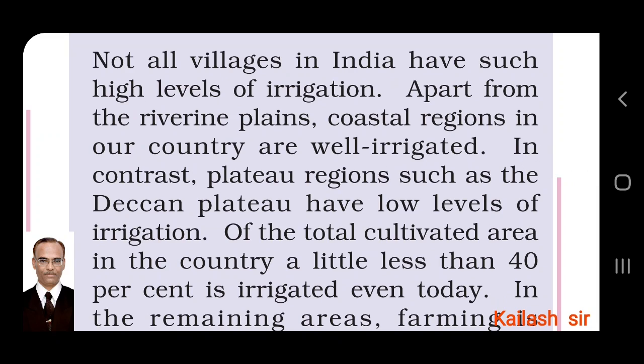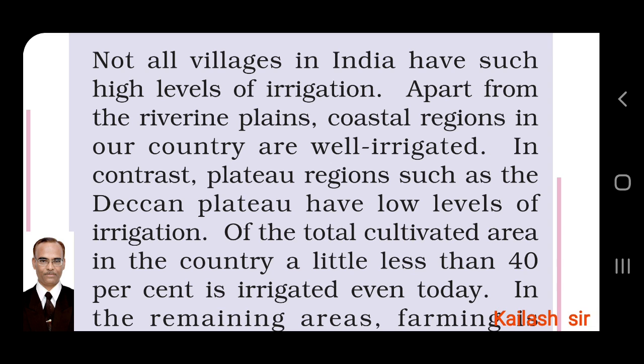Not all villages in India have such high levels of irrigation. This development is not there in all the villages. There are backward villages. Apart from the riverine plains, coastal regions in our country are well irrigated. Which areas have good irrigation facilities? Riverside areas, coastal regions and riverine plains. In contrast, which areas do not have these facilities?